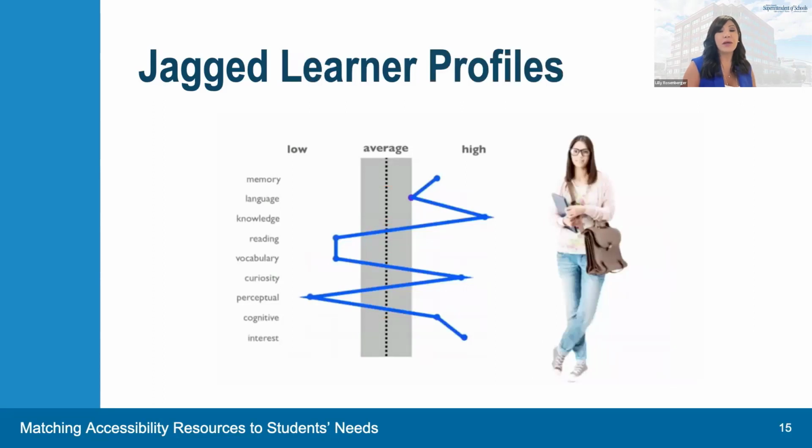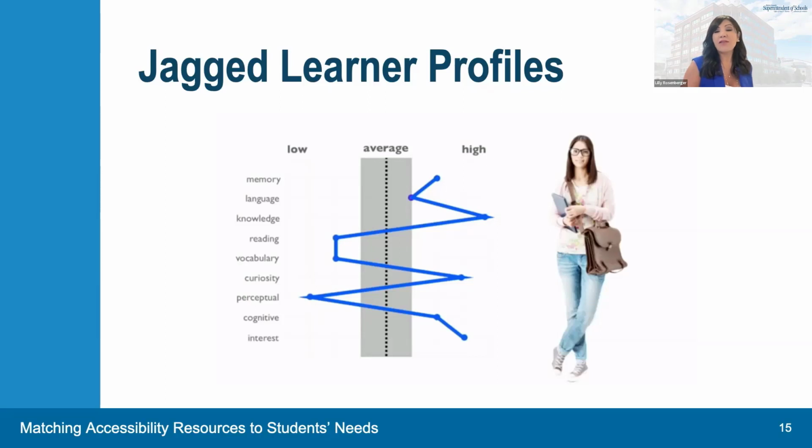As this image depicts, people also have jagged profiles when it comes to their learning. For example, just because I may be strong with vocabulary, it does not necessarily mean that I have high reading fluency. Or just because someone may have good memory skills, it does not necessarily mean that the person will be able to apply memorized facts in novel situations.